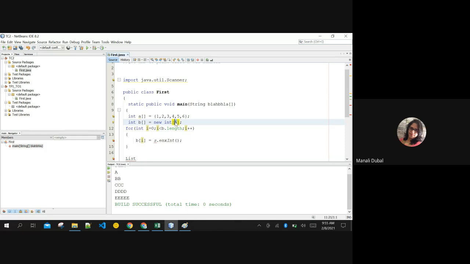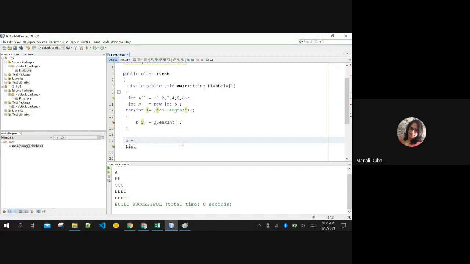You cannot reduce this size, you cannot increase the size. It has to be of 5. It is created of 5 blocks only. Later on, if I want to redeclare array b equals to a new int of now 10 size, it is not possible. Right? Once a size is given, it is given. This is not possible.